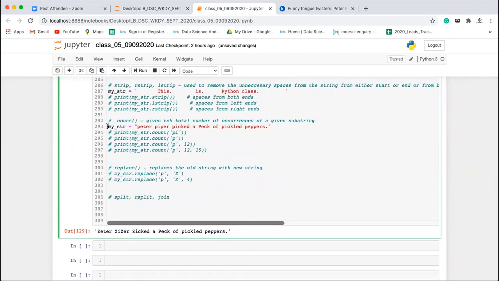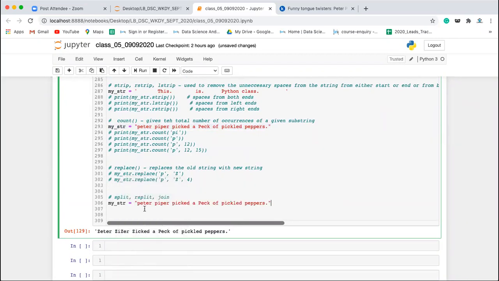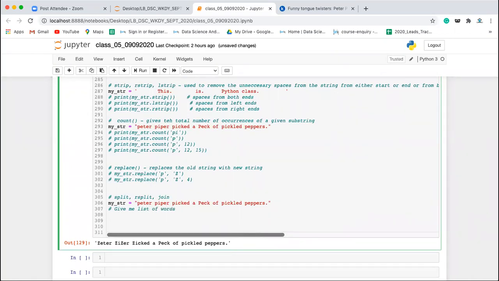Let's say you have this string my_str. Now what I want you to do is give me a list of words. How can you do that? You'll write my_str dot split. If you use this split function, it splits this sentence at the spaces.